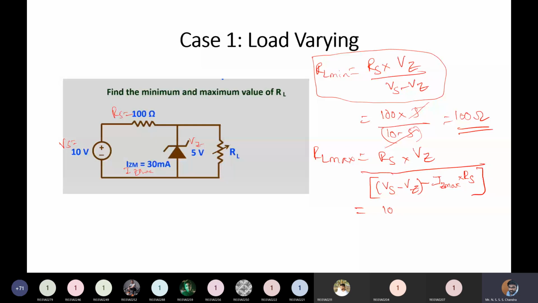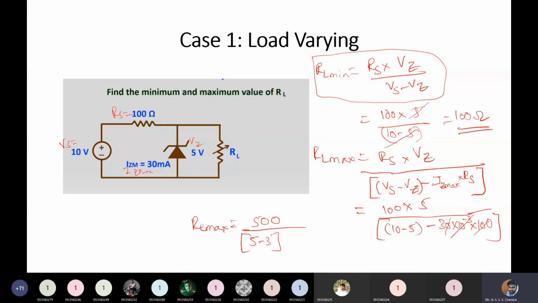Rs value is 100 ohms into Vz value is 5 volts divided by 10 minus 5, Vs is 10 volts, minus IZ max, which is 30 milliamperes, that is 30 into 10 to the power minus 3, into Rs value, again 100. So the 10 to the power minus 3 and the 3 zeros get cancelled. So RL max is equal to 500 divided by 5 minus 3. So this is 2.